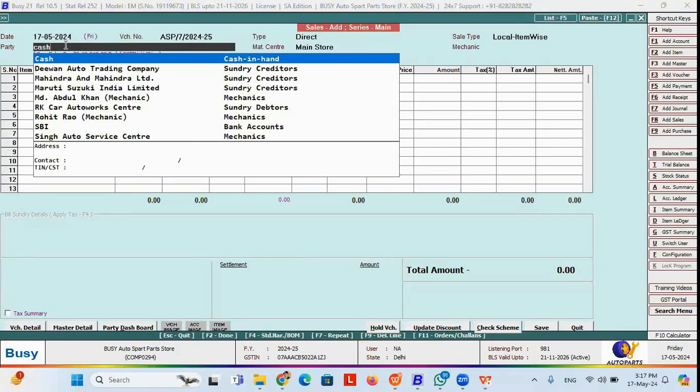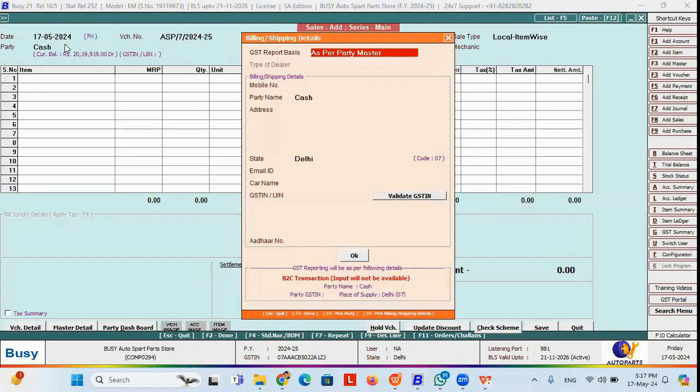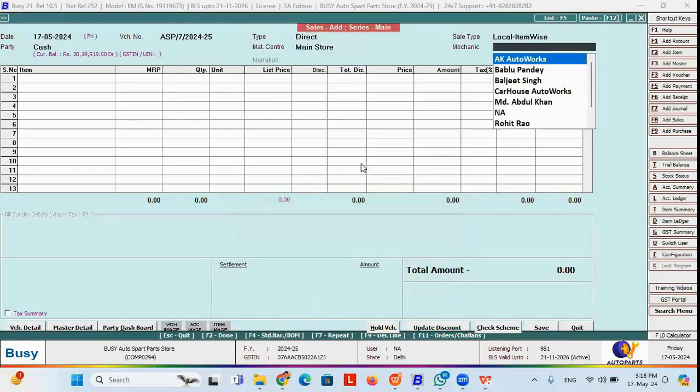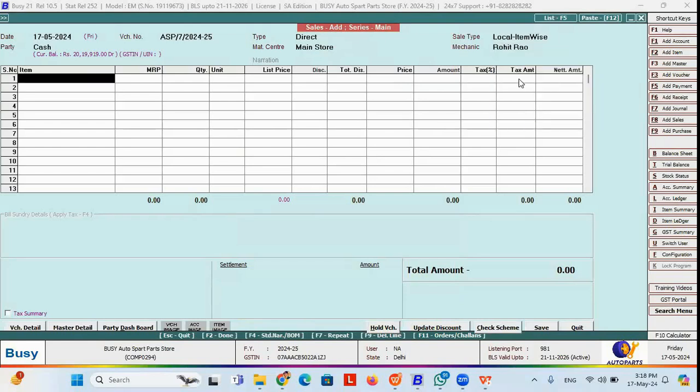So by default, I have mentioned this party as cash party. Now here it's asking for the mobile number. If I mention the mobile number, for example, automatically the party name and address will reflect if that party has previously purchased from my showroom. So if the party has come again the next day and is going to purchase another material from my showroom, once I put the mobile number of that party, the party detail will get reflected automatically in this billing detail. Along with that, I can select the mechanic on whose reference I'm going to sell the product to the customer. So I can select the mechanic name also.